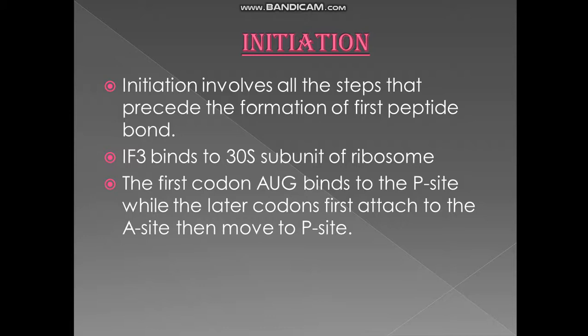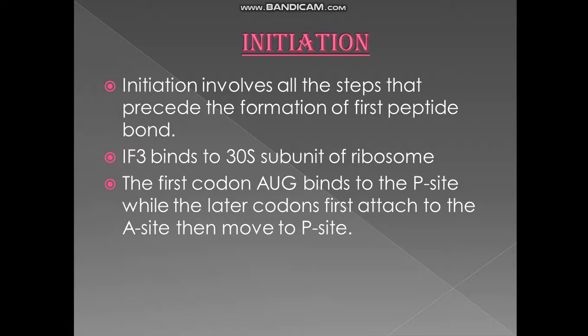I told you that initiation involves all the steps which occur before the formation of the first peptide bond. For the first peptide bond to take place, two amino acids should be present. This is a conceptual thing you need to understand: if two amino acids are present, then only one peptide bond is formed. Clear?